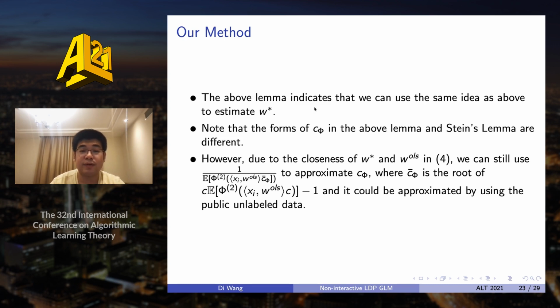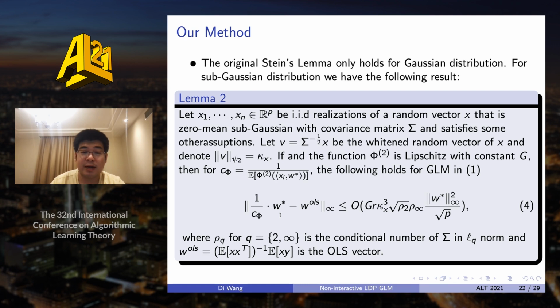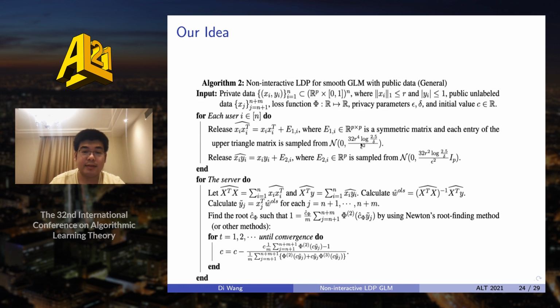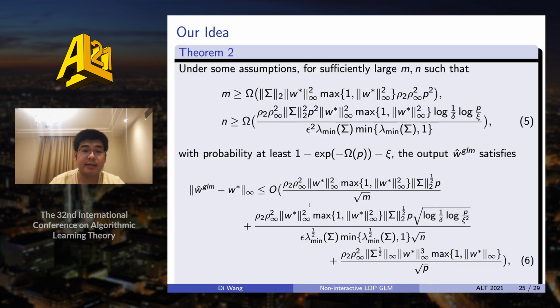That is, we first get the private version of W LS, and then we can solve some equation to get an estimator of C phi to estimate the W star, right? And this is our final algorithm, and this is our result.